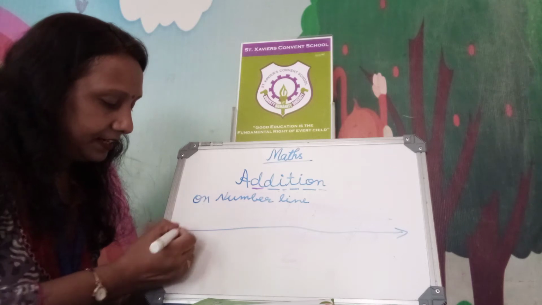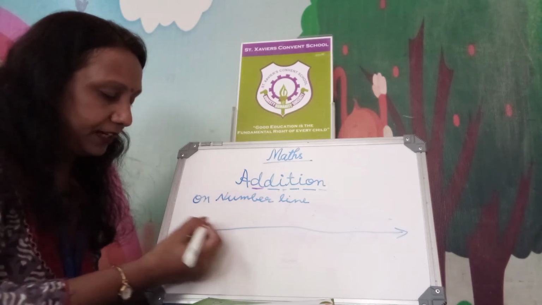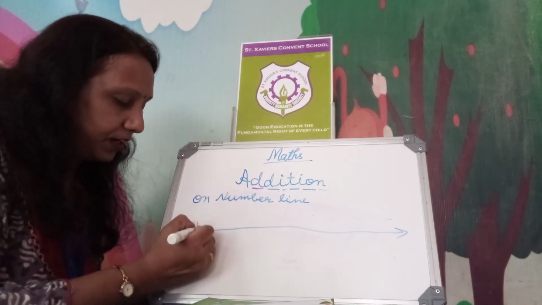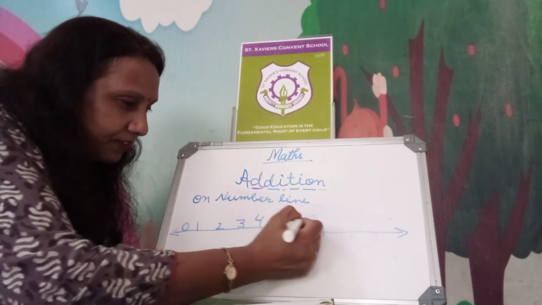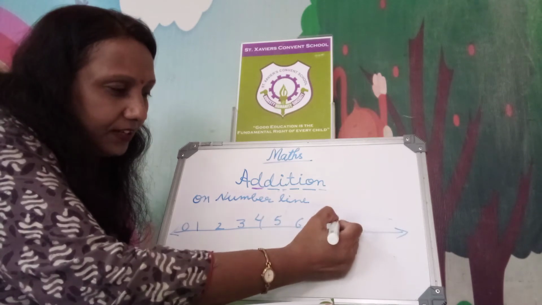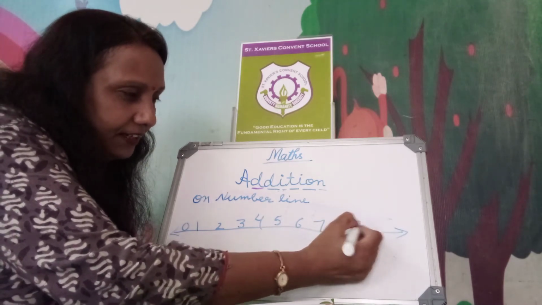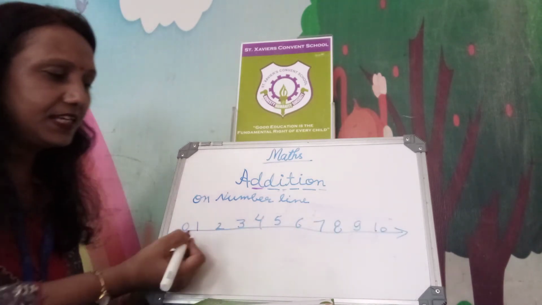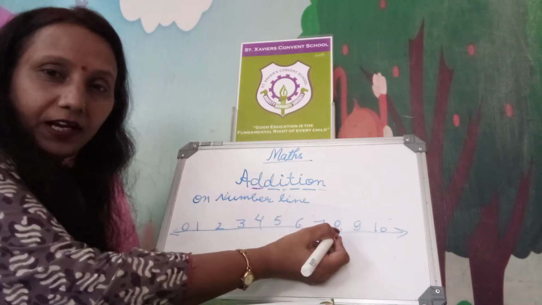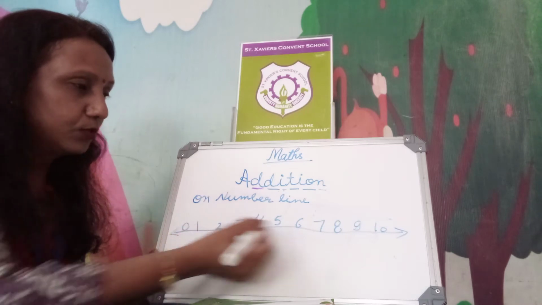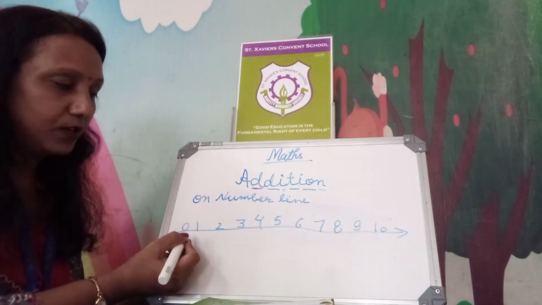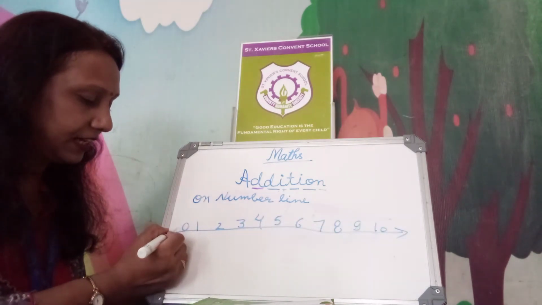On this line, numbers from 0 to 10, means 0, 1, 2, 3, 4, 5, 6, 7, 8, 9, 10. Very easy if you are having that number line with you from 1 to 10.